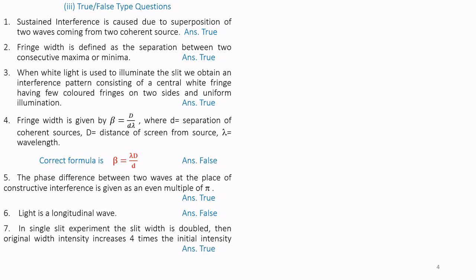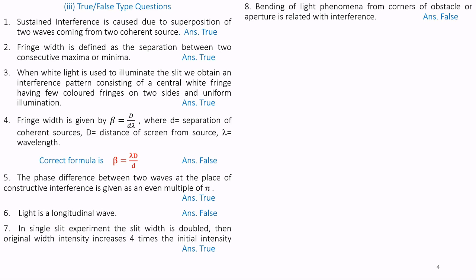Question number 7. In a single slit experiment, the slit width is doubled. That is, the small d is doubled. Then the intensity increases 4 times the initial intensity. Answer is true.